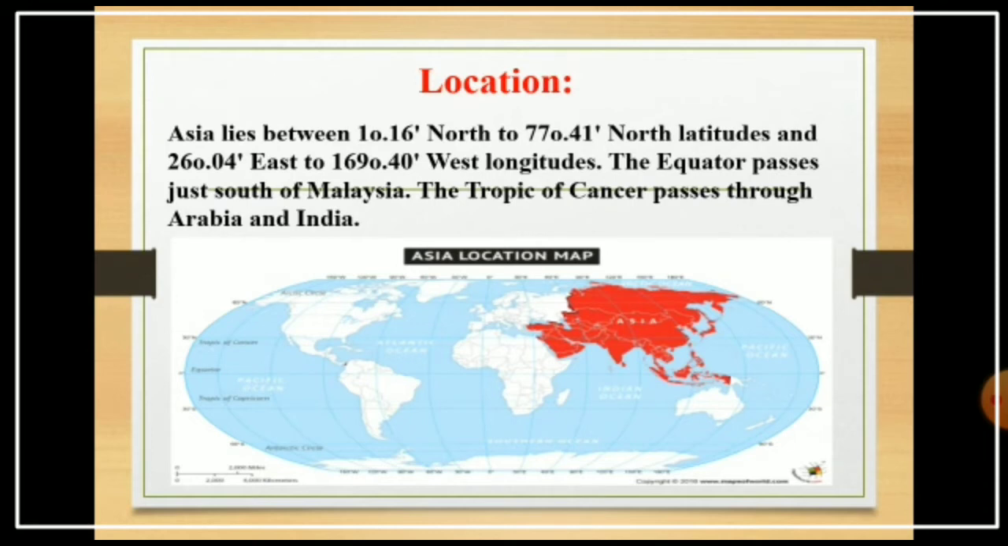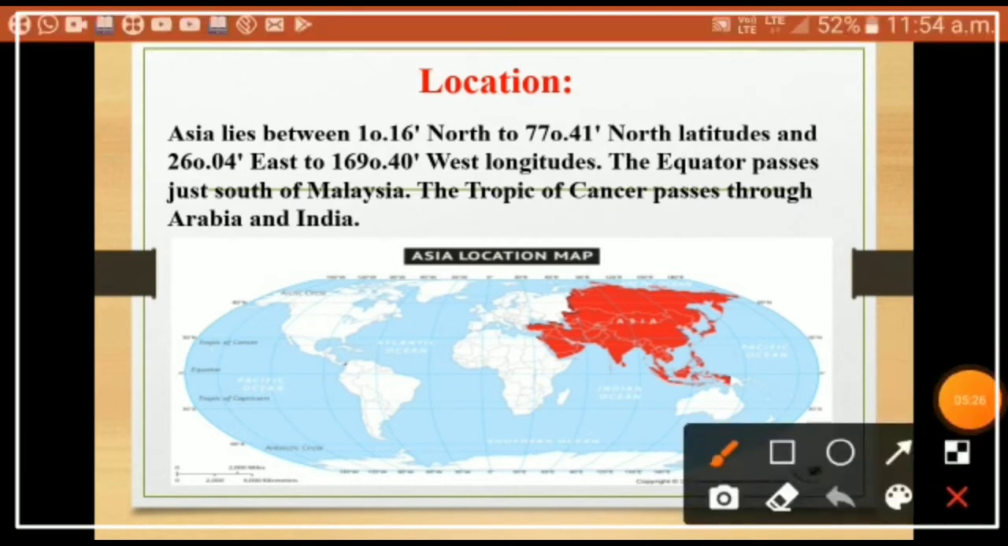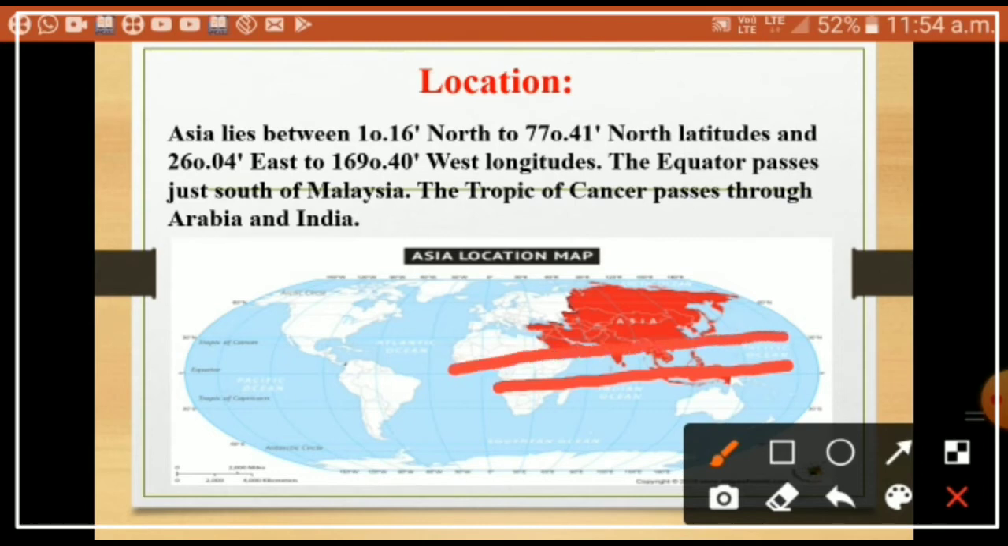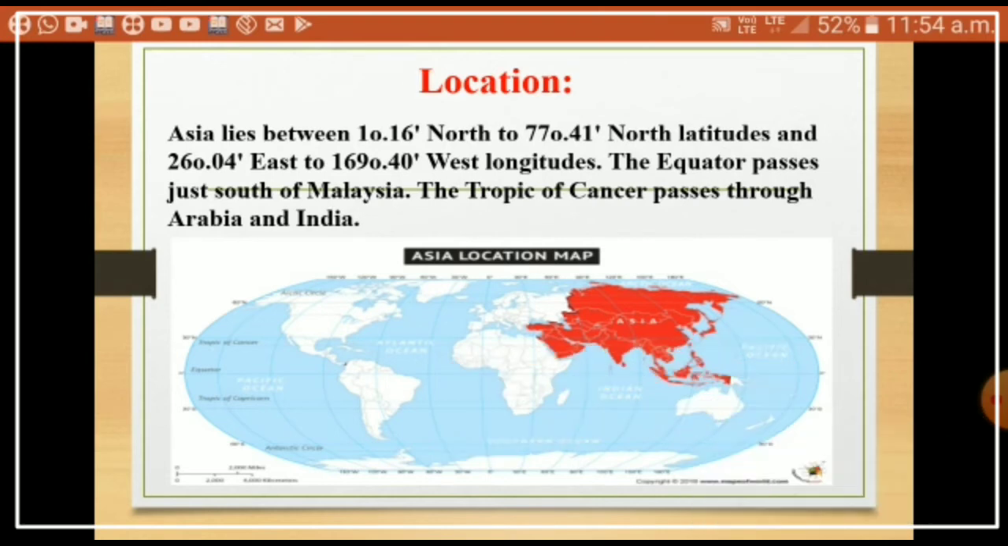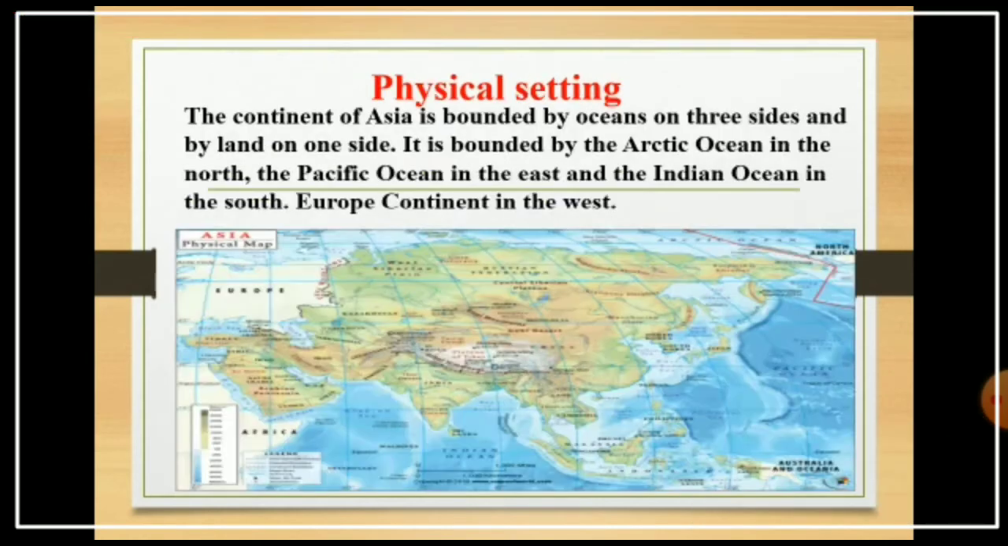As you know, dear students, as you are watching, the equator passes through South Malaysia, and also the Tropic of Cancer passes through Arabia and India. And the last one is the Tropic of Capricorn. So three important climate zones. Okay, understand? So next one is physical setting.